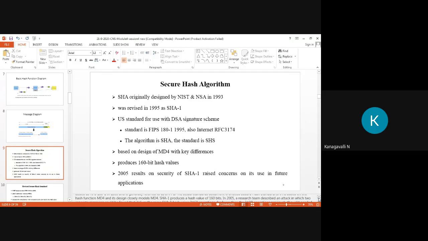In 2005, a research team concentrated on an attack. In this attack, two separate messages would be found that deliver the same SHA-1 hash using 2 power 69 operations, which is fewer than the 2 power 80 operations previously thought needed to find a collision within SHA-1, right? This result has led to a transition to newer, longer versions of SHA.